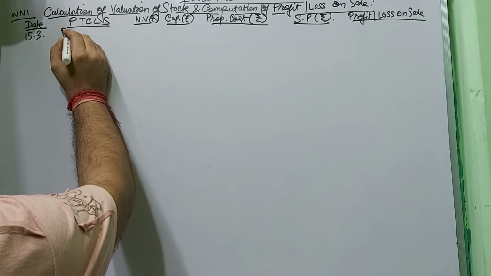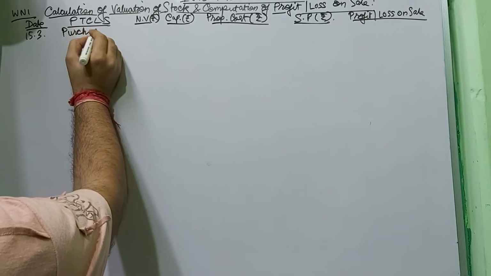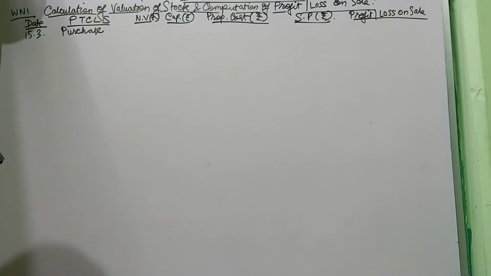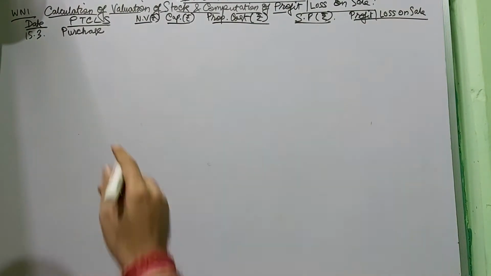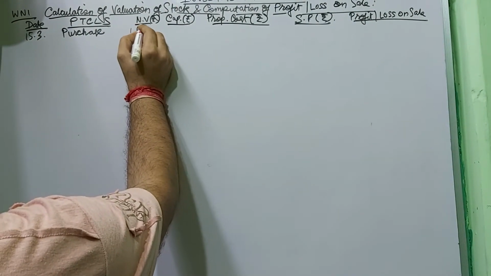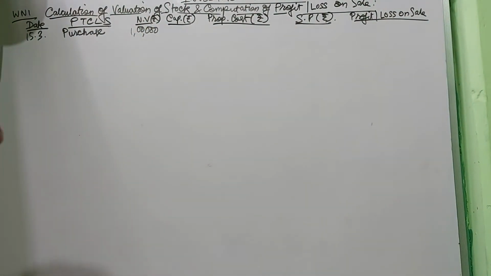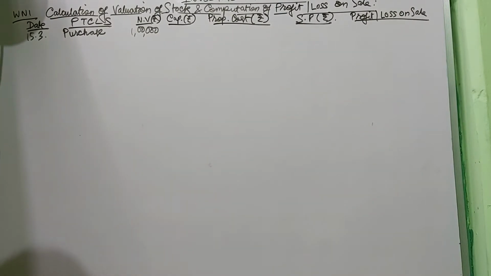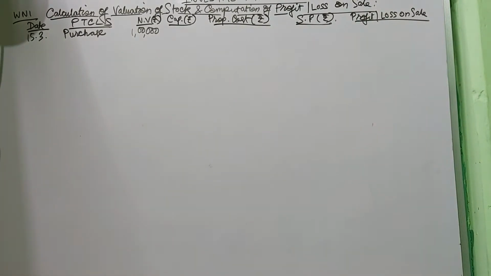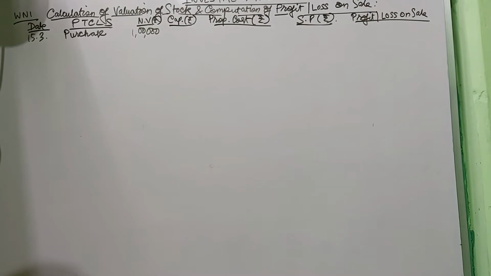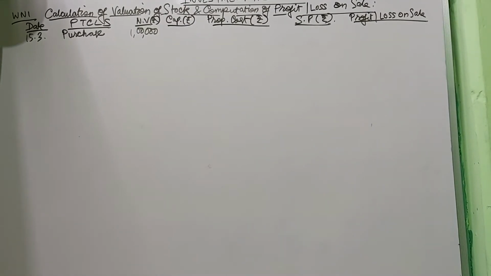It will be purchase, don't write it as to or buy. Purchase nominal value is given as 1 lakh rupees. You don't know the capital value. How can you calculate? For the 9% bond, purchased at 88.50, the face value you have to always assume as rupees 100.